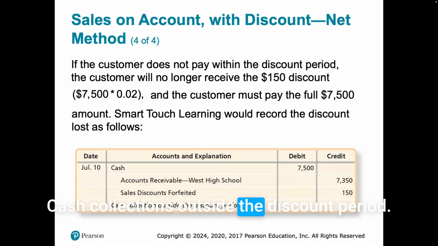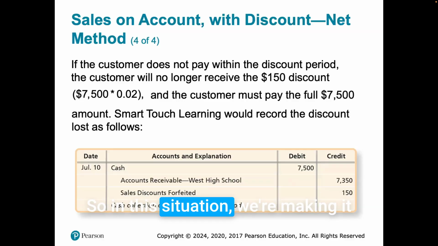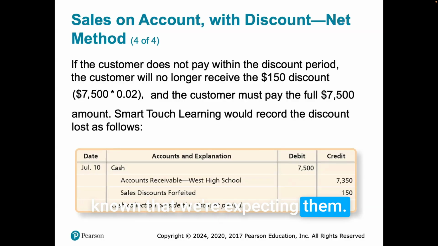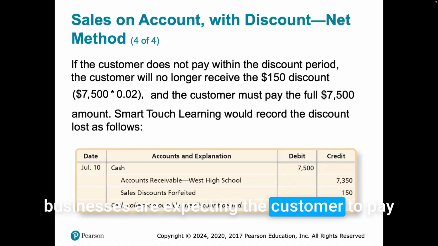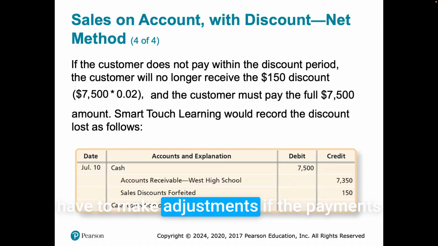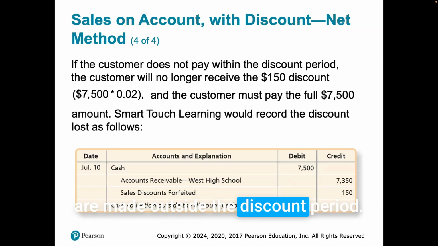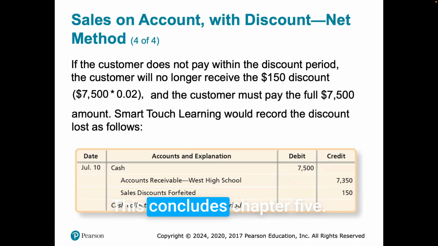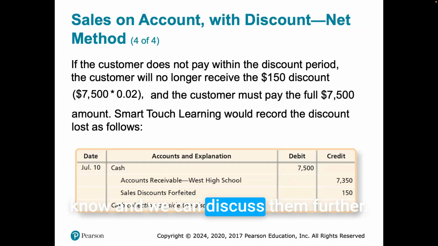Cash collections outside the discount period. So in this situation, we're making it known that we're expecting them to pay within the discount period. When you're doing the net method, businesses are expecting the customer to pay within the discount period, and we only have to make adjustments if the payments are made outside the discount period. This concludes chapter 5. If you have any questions, please let me know and we can discuss them further.